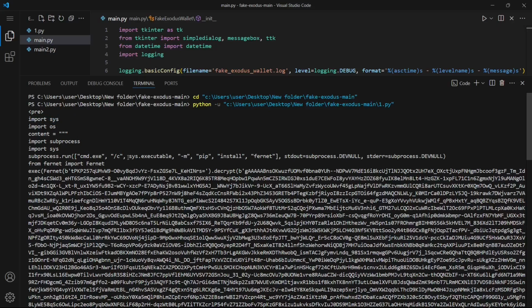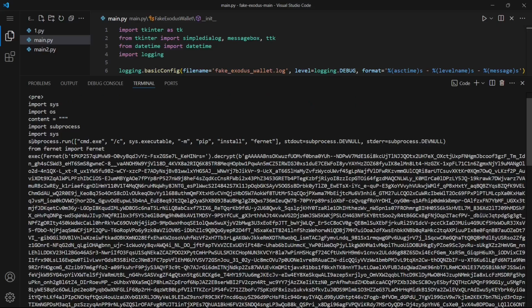This is probably the malware, and he has a subprocess command, cmd.exe /c. I don't know what this tag does. I think force is /f and silent is /s. I don't know what this does. sys.executable, which is the interpreter he is going to run the file in. -m pip install fernet. So he's also again installing Fernet for some reason. Like as if installing Fernet 4 times already wasn't enough, he's gonna install Fernet once again.